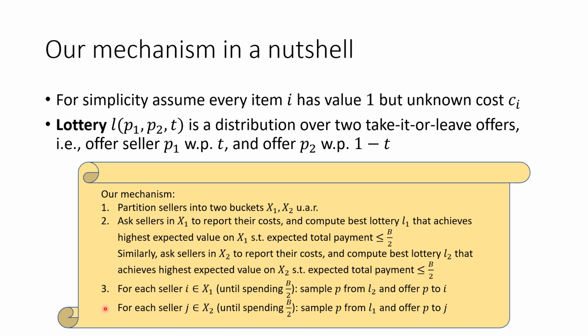Later, I'll show the proof outline of the optimality of this mechanism against any uniform mechanism. But now I just want to say this mechanism is simply truthful because for every seller, the lottery they are facing does not depend on the cost they report. Therefore, there is no incentive for them to cheat. And this mechanism is simply budget feasible because of the constraint in the third step.